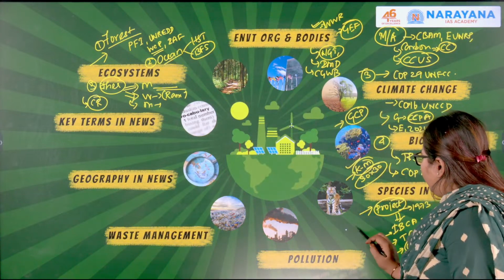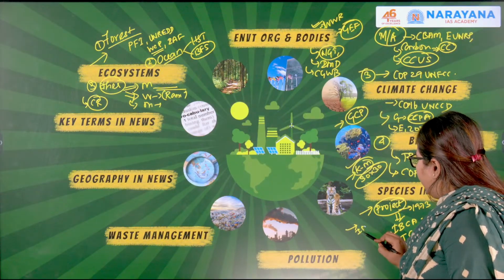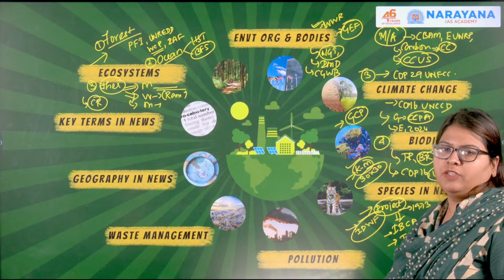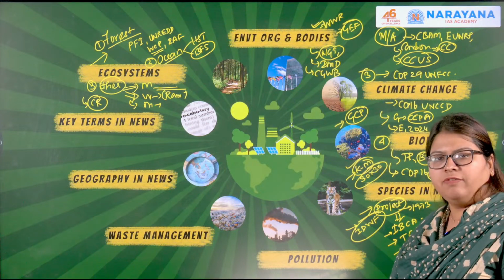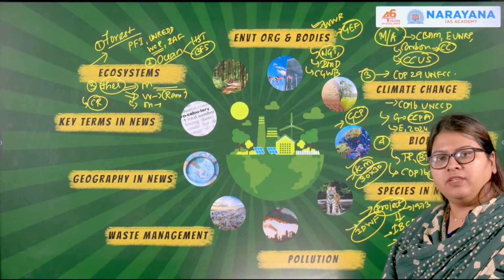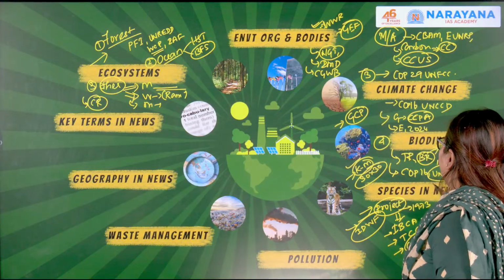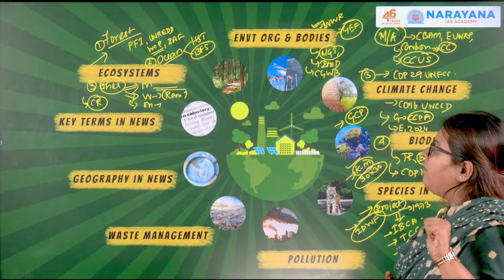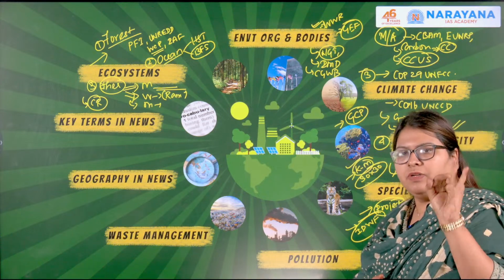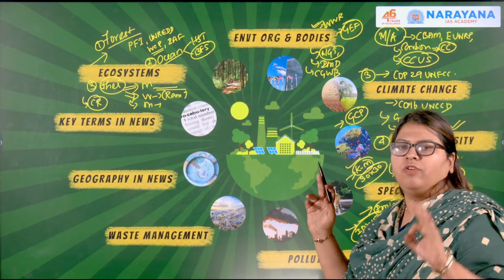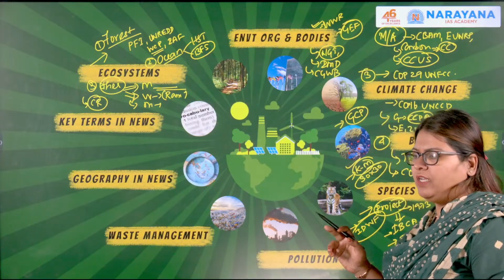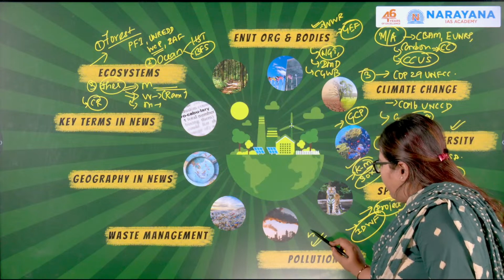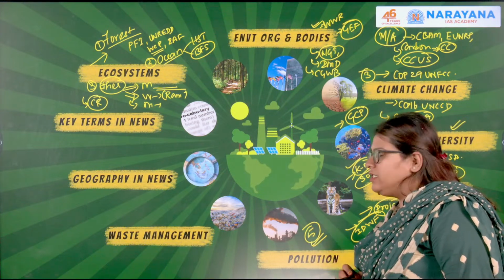And also we discussed the Integrated Development of Wildlife Habitat that encapsulates different conservation programs like Project Tiger, Project Elephant, as well as the Project Dolphin. So here we completed this particular topic of biodiversity, that is number 4. After completing the ecosystem, the environmental organizations and bodies, moving forward climate change, then biodiversity. Then we moved on to discussing this particular important topic as well, that is pollution.